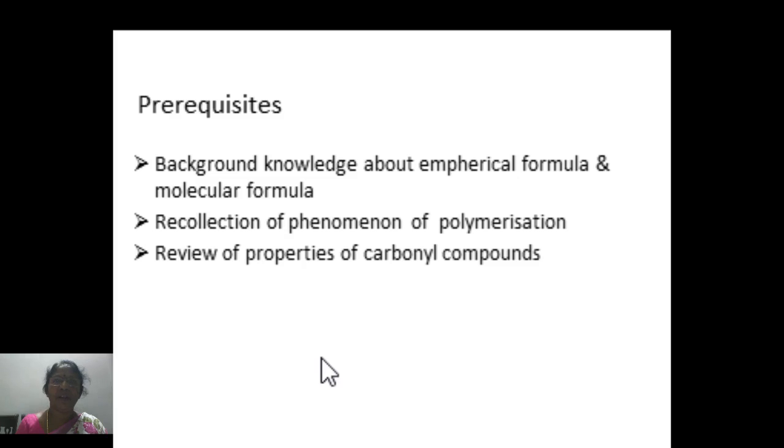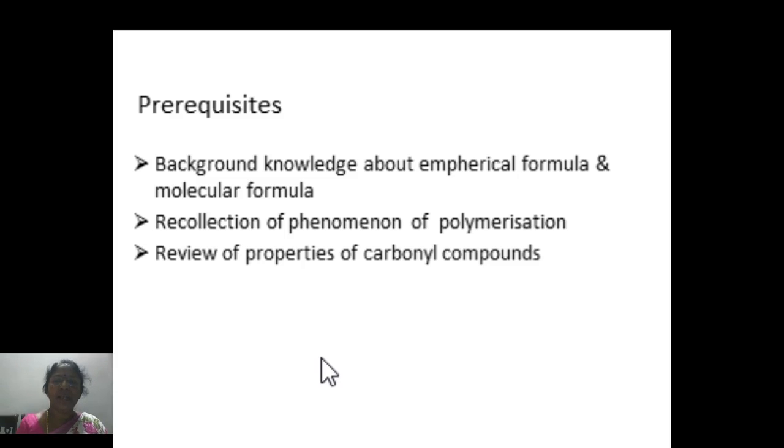First of all, when a molecule is shown, it will have some formula that is originally based on the elemental composition, empirical formula, and molecular formula. Molecular formula clearly shows what are the elements present, how many atoms of that element are present in the given compound.